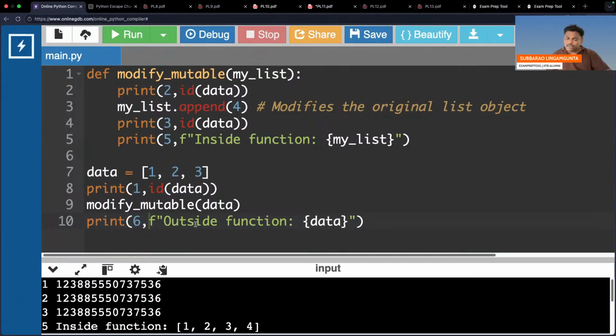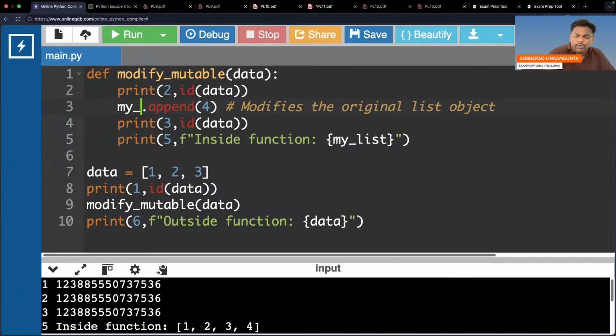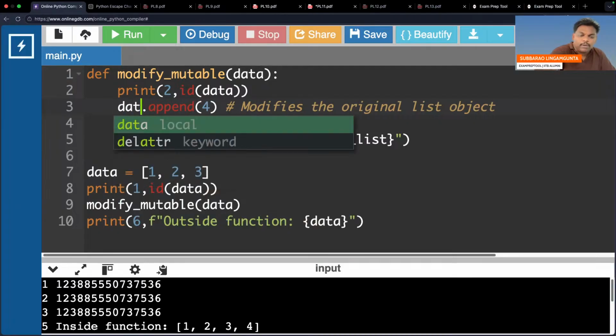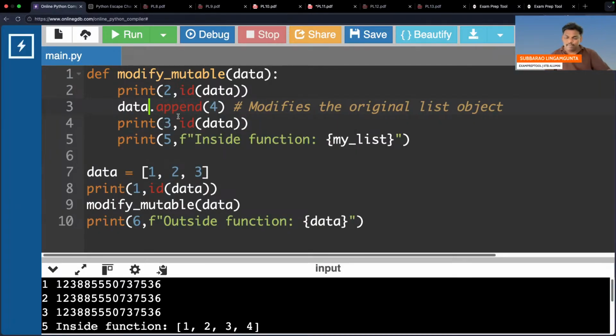Next, you called the function and it went there. I will write data only in place of list. You can write whatever name you want. The actual parameter name and formal parameter name need not be the same. No objection at all, but I'm writing the same name.